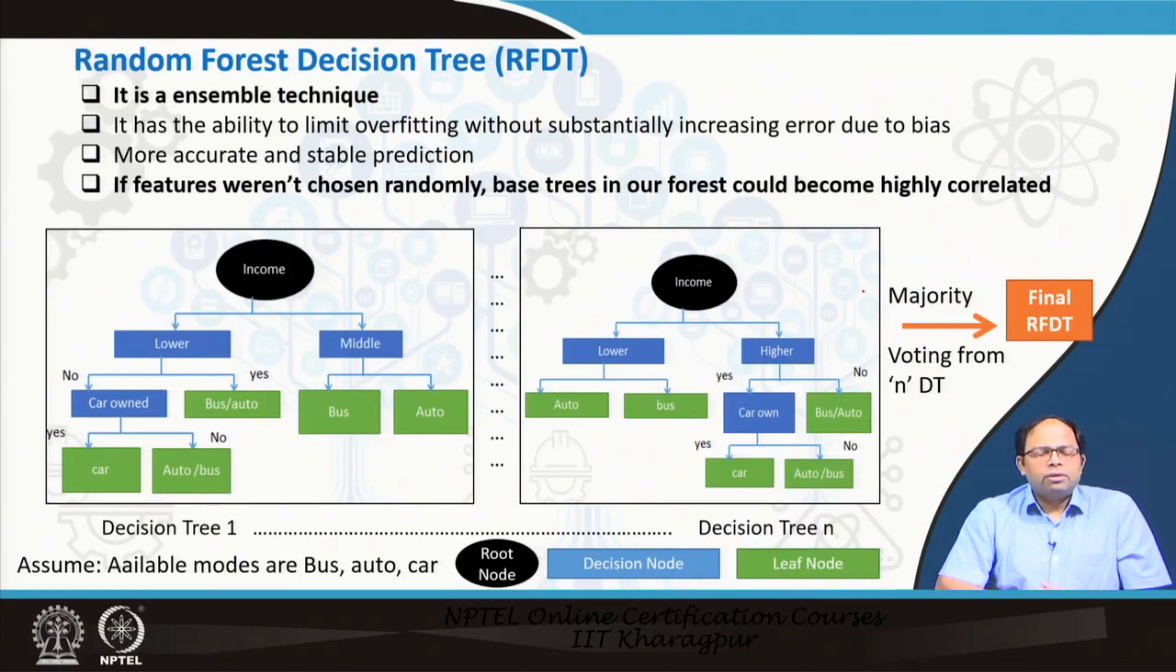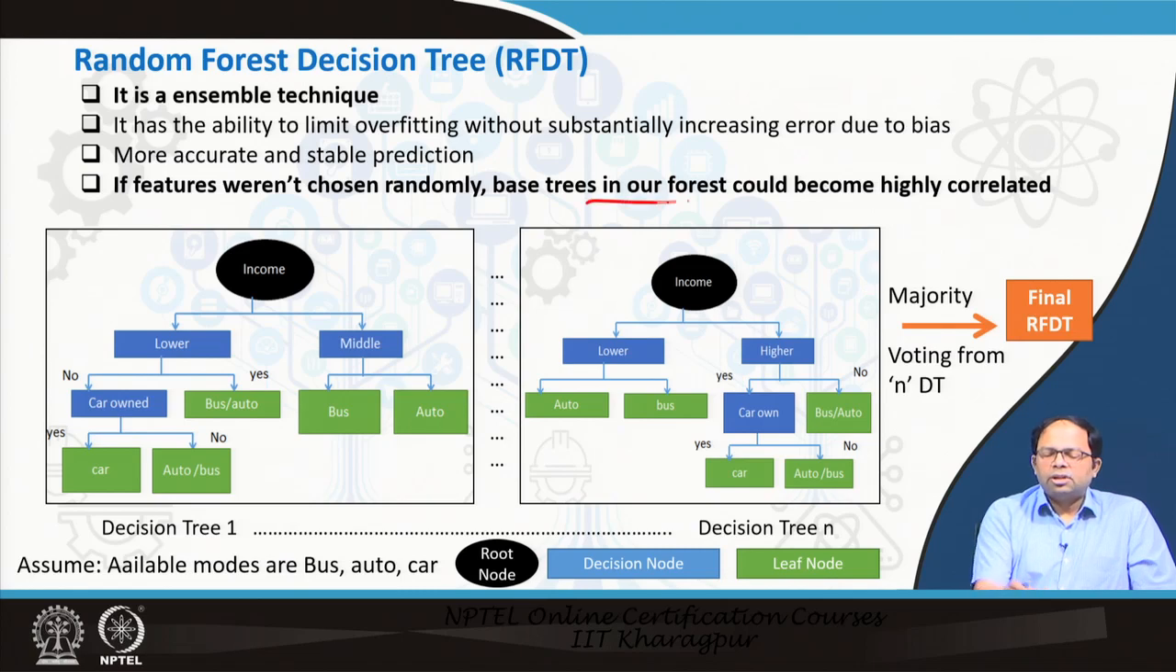So, now we will look into random forest decision tree. We already discussed what a random forest decision tree is. It is an ensemble technique. It has the ability to limit overfitting without substantially increasing error due to bias, and gives more accurate and stable prediction compared to standard decision trees. If features were not chosen randomly, base trees in the forest could become very highly correlated.